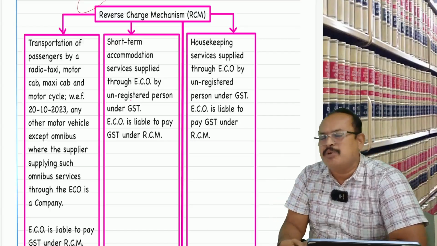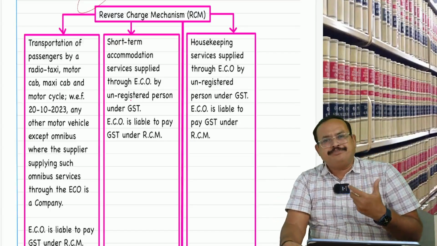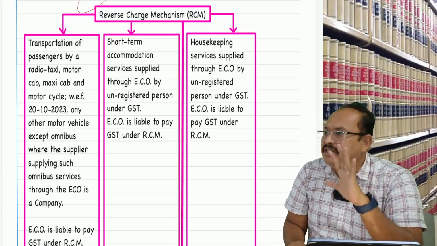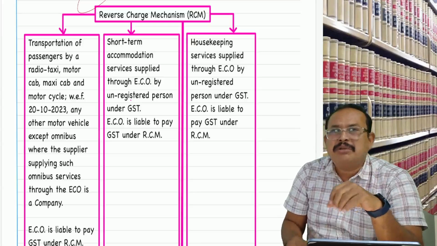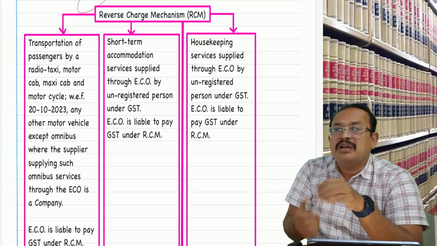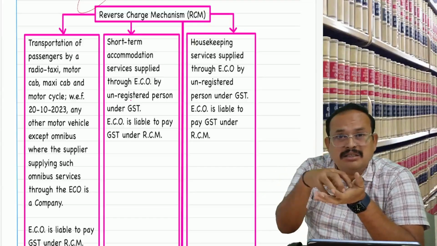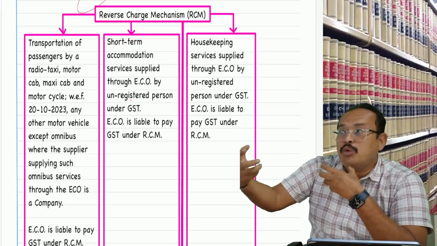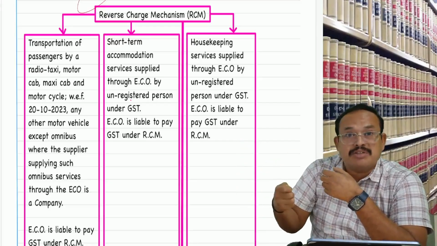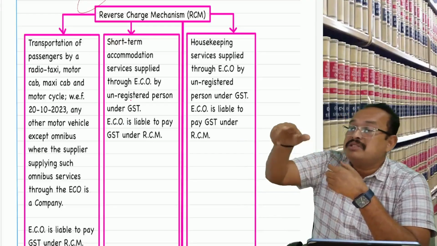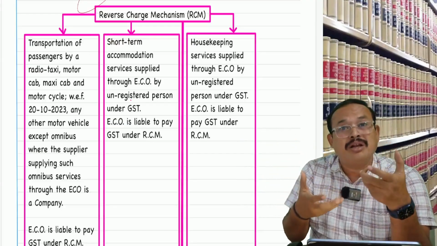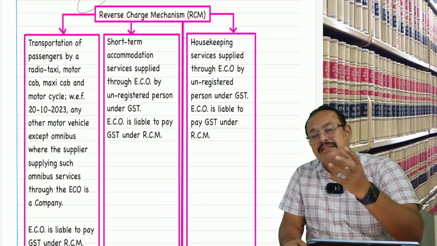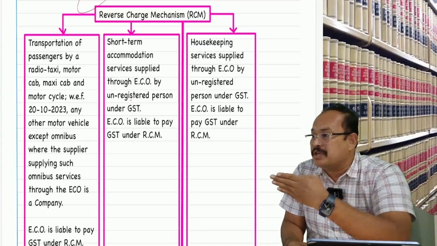operator. For example, my name is Raman and Company. I own a particular lodge where 100 rooms are there, but customers are not coming. Therefore, I want to promote and get more customers. I got a tie-up with OYO. OYO is an e-commerce operator. Through them, customers are booking the rooms in my particular hotel. Raman is providing short-term accommodation services through an e-commerce operator.